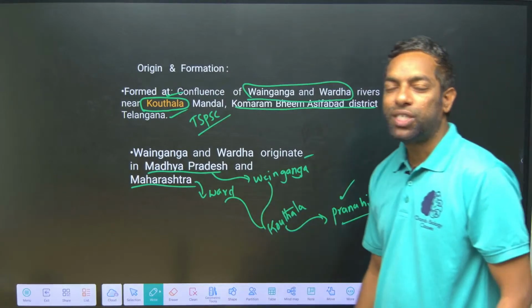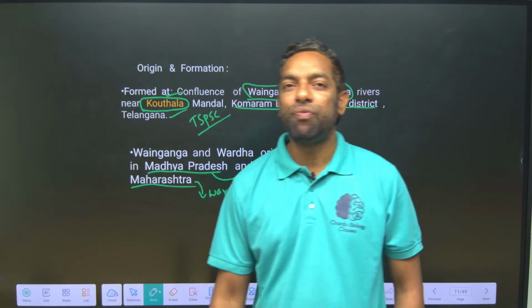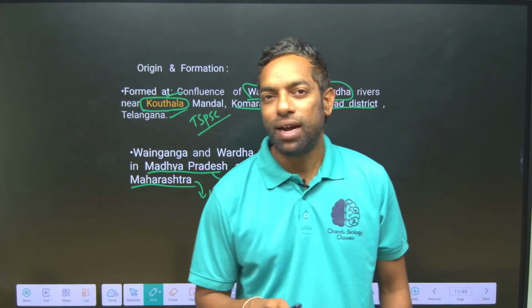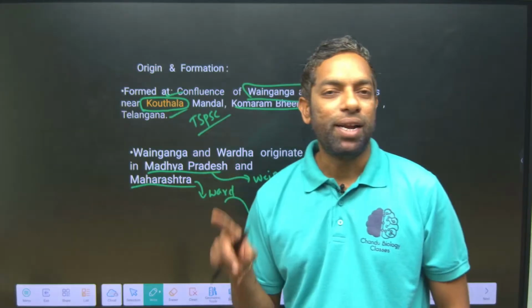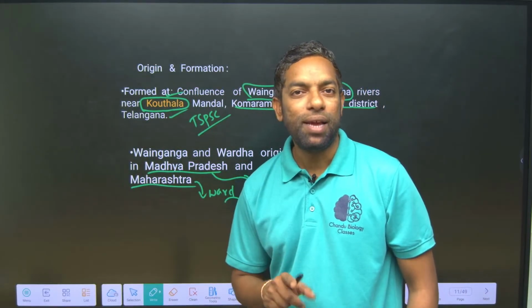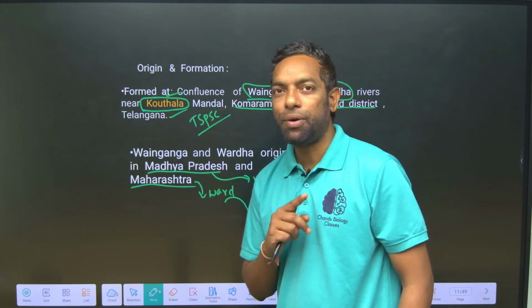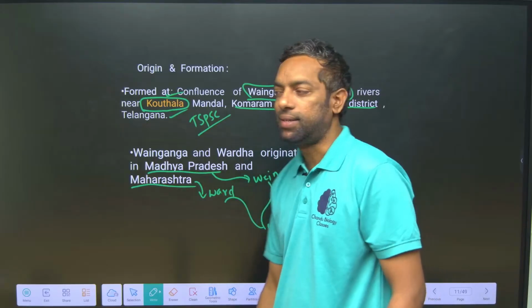Most important, the question they can ask you is which rivers form Pranahita: Wardha and Wainganga, one from Madhya Pradesh and one from Maharashtra. They meet at the place in Telangana, Kautala, in Komaram Bheem district. Okay? I hope you understand this.